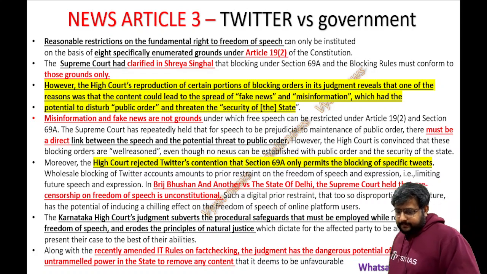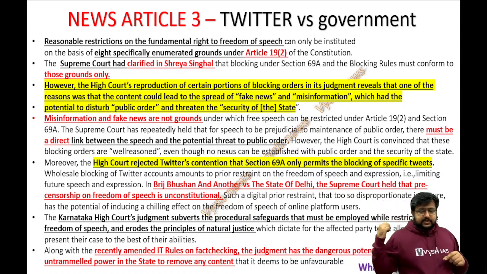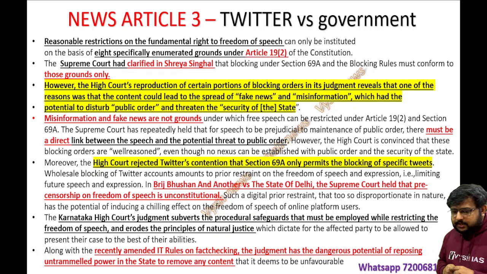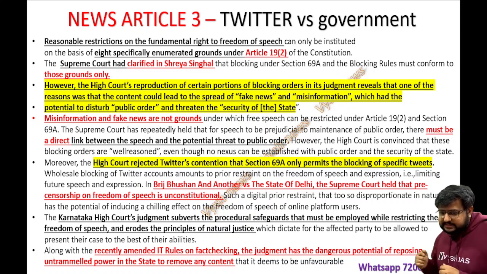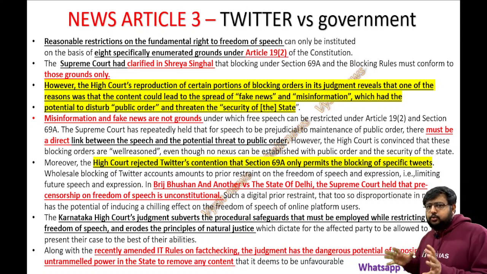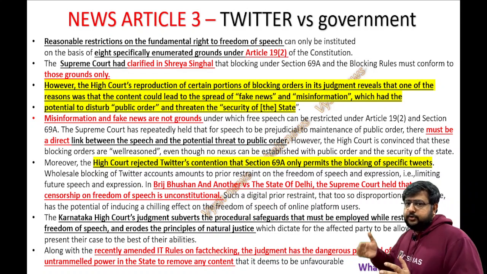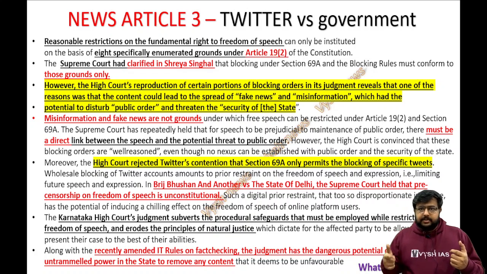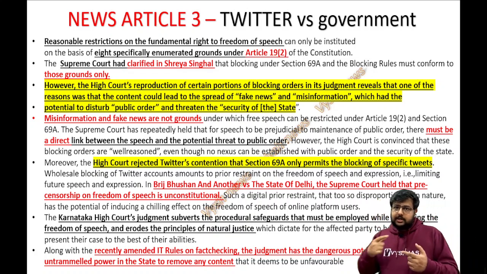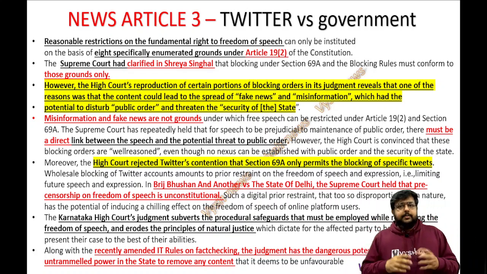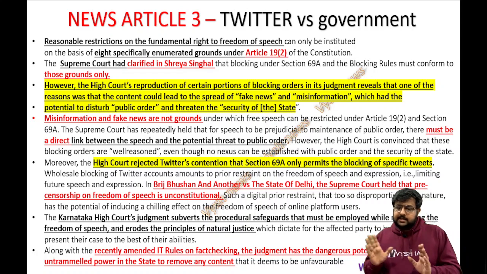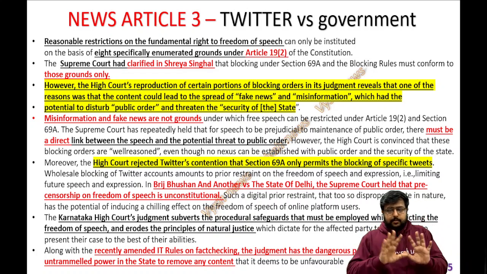Now, as I told, the last line: recently amended IT rules and fact checking. The judgment has the dangerous potential of reposing untrammeled power in the state to remove any content. As per the new IT rules the government is making, the Act was 2000, and after that, in 21, 22 and so on, they kept changing it, because based on the evolving Twitter, Facebook and so on, our laws are also changing. So it's like giving unlimited power to the center, and that is not right. That is what the author concludes. He is completely against what the judiciary and center are telling, and in favor of freedom of expression.